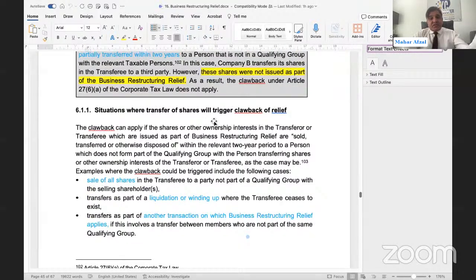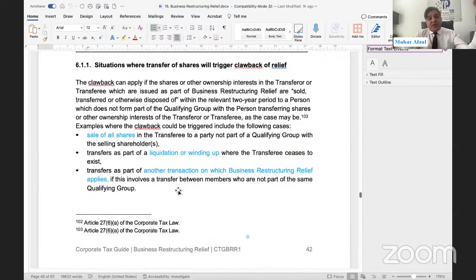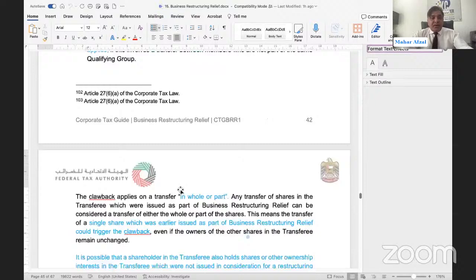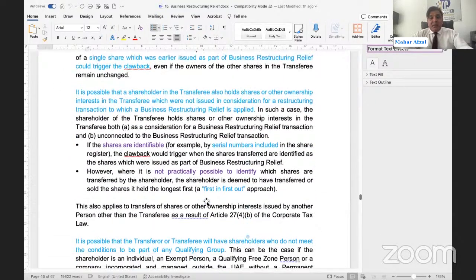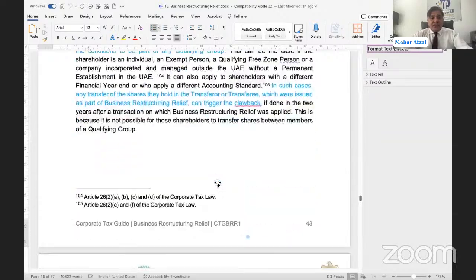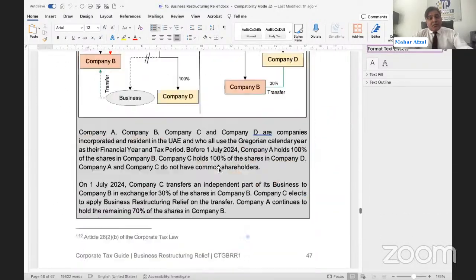Situations where a transfer of shares will trigger clawback include when you are selling the shares, when the transferor surrenders the shares as a result of liquidation or winding up, or when these shares are used to acquire another business. So these are different possibilities, in whole or in part. We discussed serial numbers or FIFO if you cannot identify the serial number. Various examples are there, and you can go through all of them.